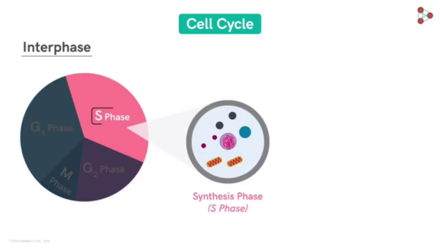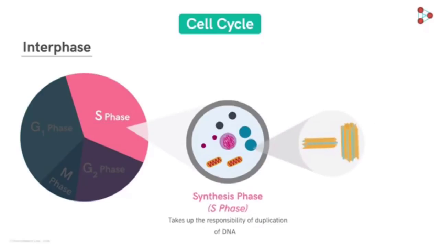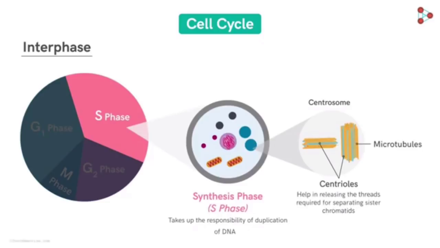So the S phase takes up the charge of the DNA replication. Now, along with the nucleus, there is one more important organelle that gets duplicated in the S phase. Do we know this bundle of threads present in the cell? That is called the centrosome. This bunch contains smaller organelles called the centrioles placed within, usually at right angles. They are made up of microtubules which help in releasing the threads required for separating sister chromatids later.